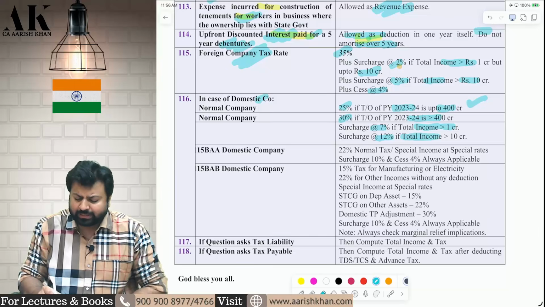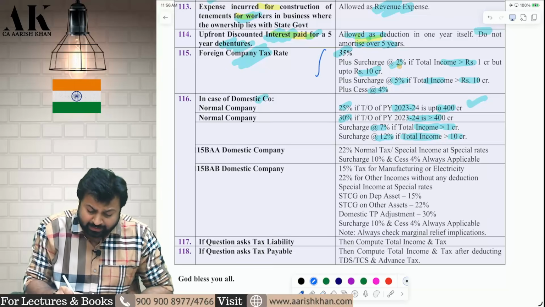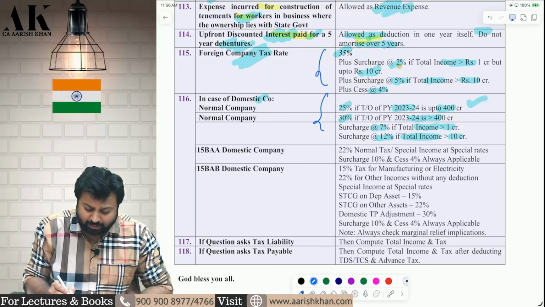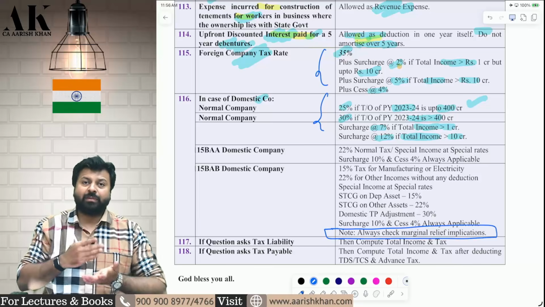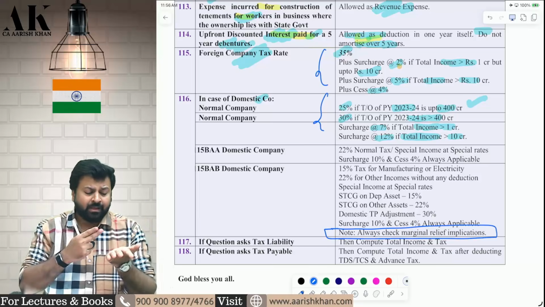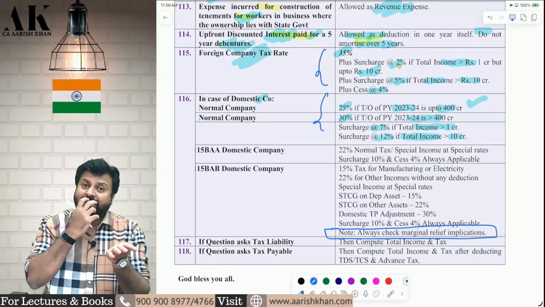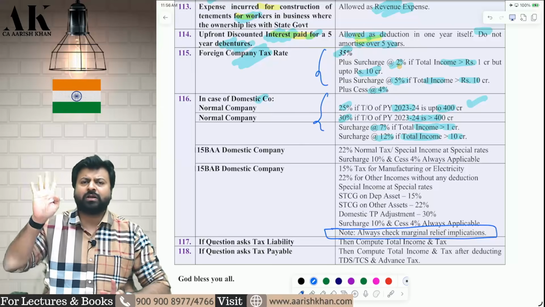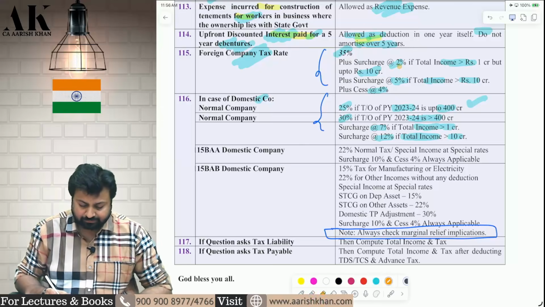Surcharge 12% if total income is more than 10 crore. Now be very careful. In foreign company normal tax rate and domestic company normal tax rate, you also have to check the marginal relief. Marginal relief implication can be tested in the examination very intelligently by ICAI. If your income is near to 1 crore, if it is near to 10 crore, then marginal relief can be applicable. Even for individual HUFs also, you have to check marginal relief very carefully. Be very careful.